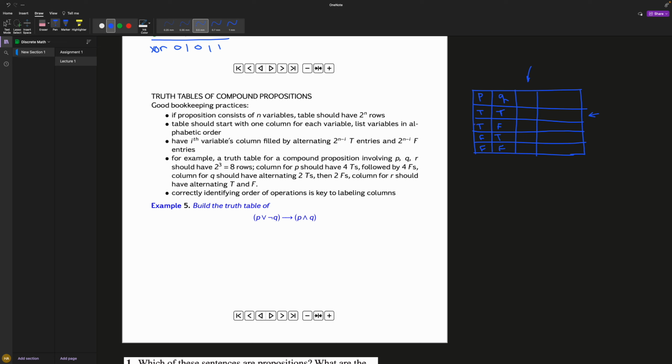So this is all the combinations you can have with only 2 variables. And so what they're saying is, if you want to know how many rows you should have, you take the number of variables. These would equal n. So I have 2, right? And then all you got to do is 2 to the n, to the 2. And that would give you 4. And as you can see, we have 4 rows.